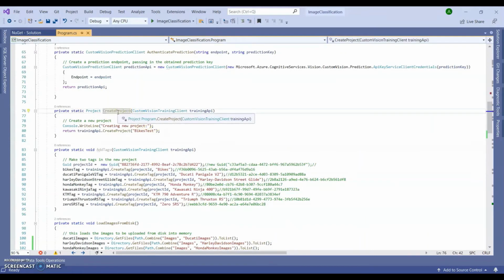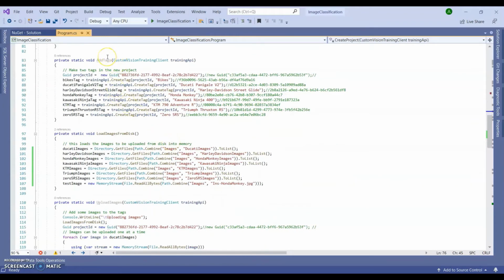While creating the project, I got the ID of the project, which I have used further in the code to add the tags in the project, to upload the images or to train the project. After creating the project, this is the code to create the project, and I have created different tags for the different bikes. So these are the tag names I have provided. I have created these tags in my custom vision project on Azure by passing this project ID, which was required to run the create tag method.